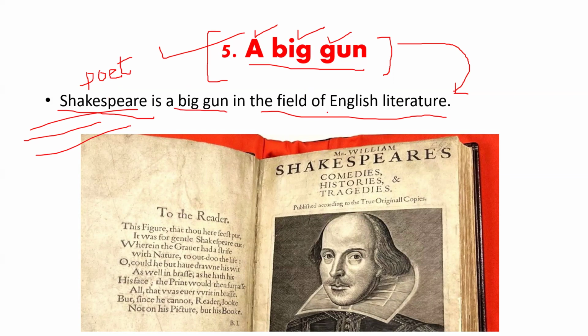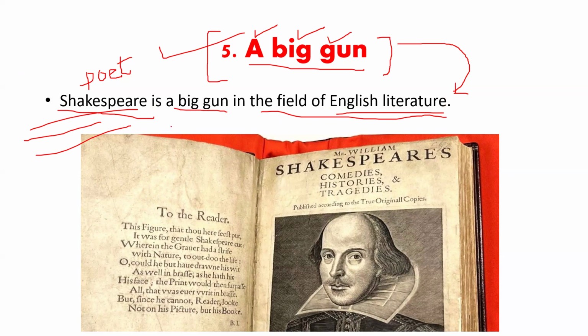I cannot name myself over here. For example, any ordinary person like Ali, Sana, Shiza, or any other person is not a big gun in the field of English literature. They are not famous, they are not popular. We cannot call them a big gun. All right.